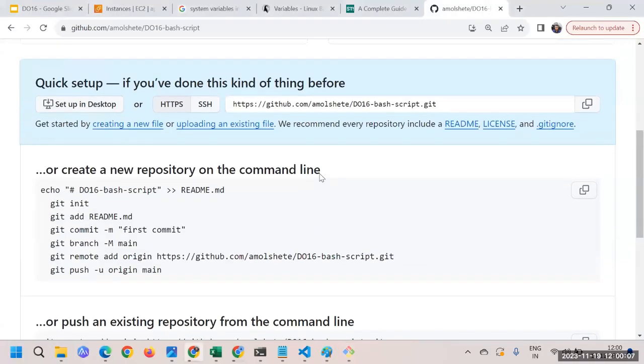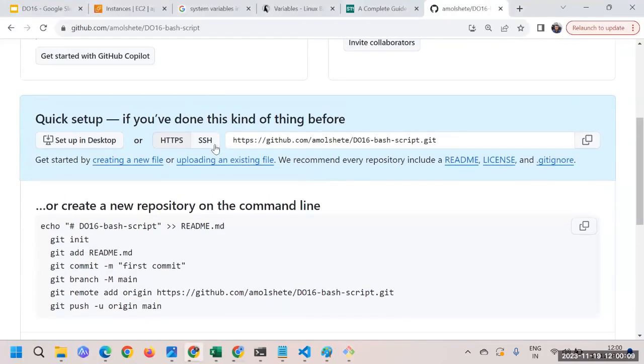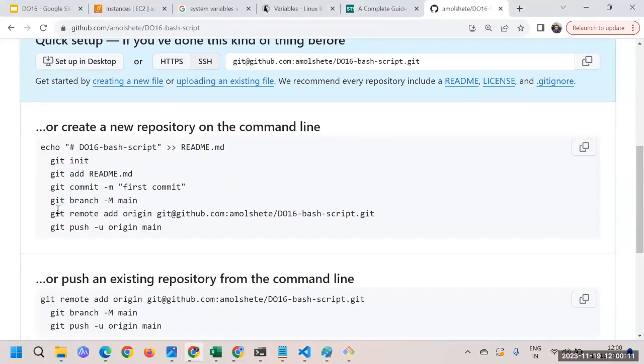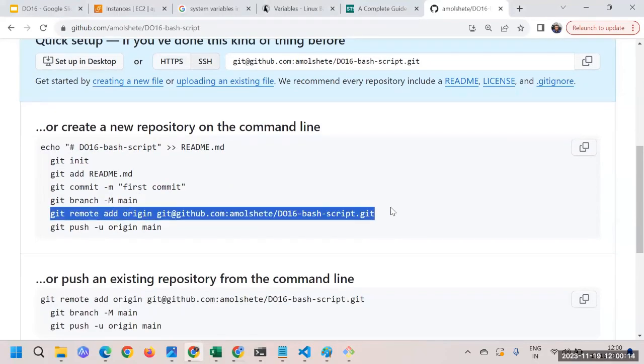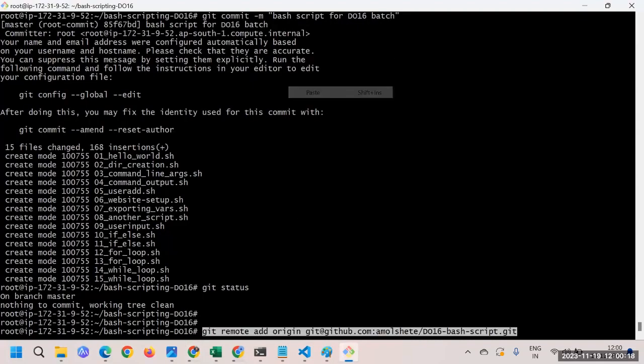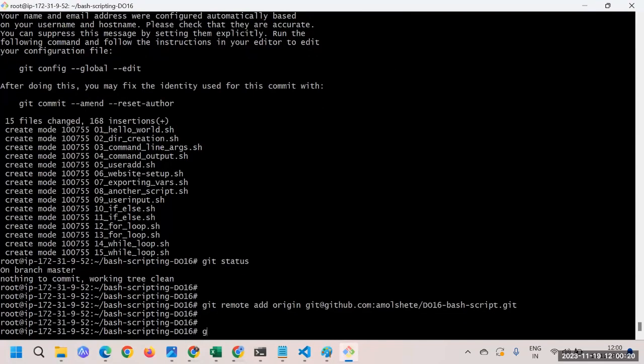Now it's time to add a remote origin. I'll say git remote add origin, with the SSH URL, and add this origin here. It's time to push it, but obviously it won't allow me to push. Why? Because I haven't added a credential. So let me do that quickly.